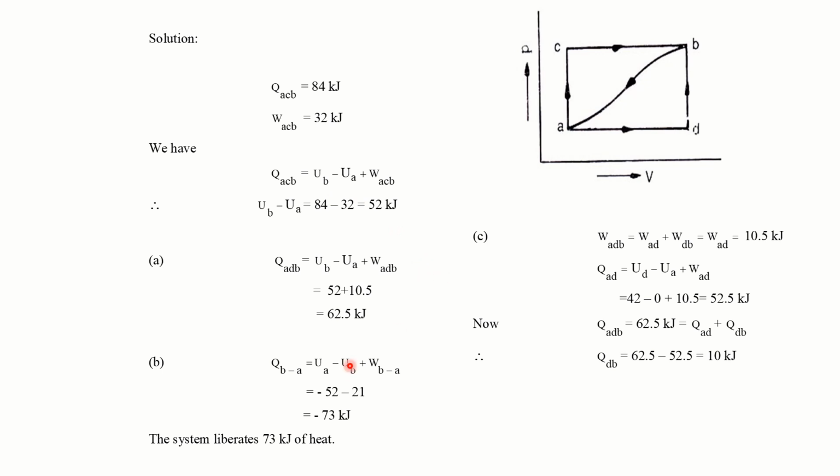Let us consider this part. QB to A is equal to UA minus UB plus WB to A.